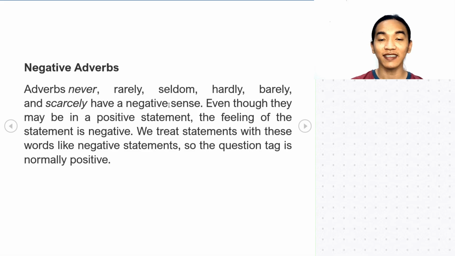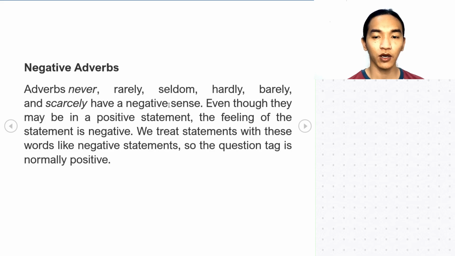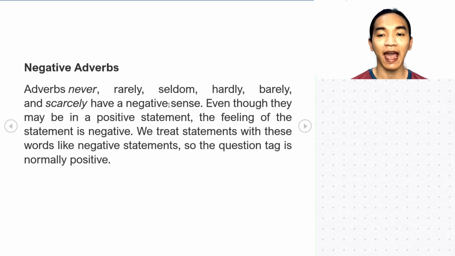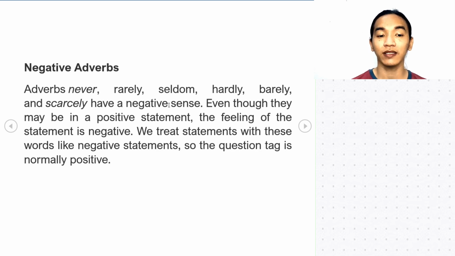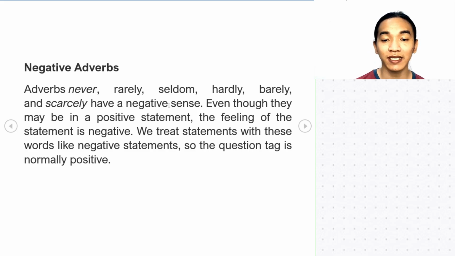So the question tag is normally positive, of course. So we have here your negative adverbs that are put in a positively constructed sentences. Okay. So when we see these adverbs, we consider them as negative words with negative sense. Therefore, your statement becomes negative.